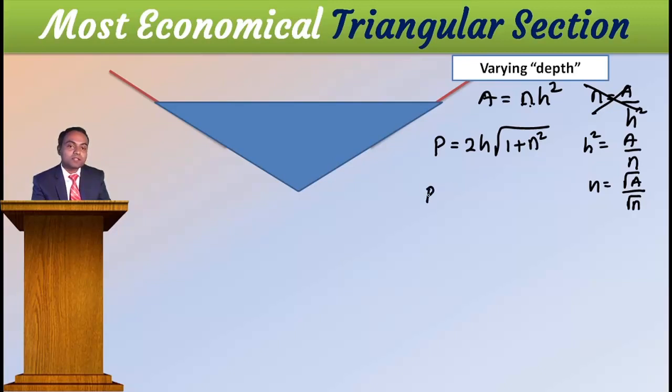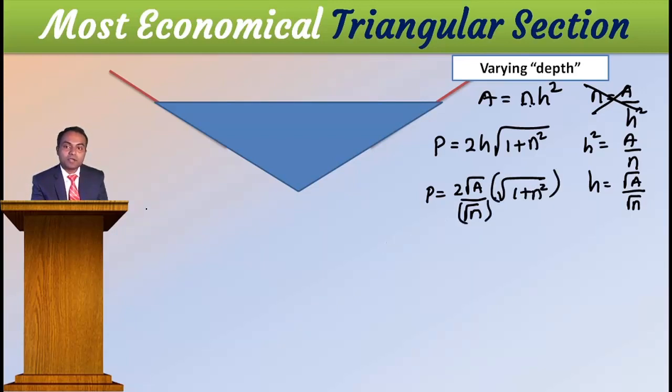Then P is equal to 2 into h, where h is equal to 2 into square root of a divided by square root of n into square root of 1 plus n square.